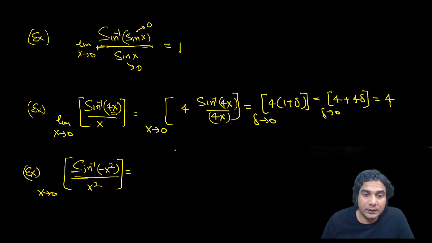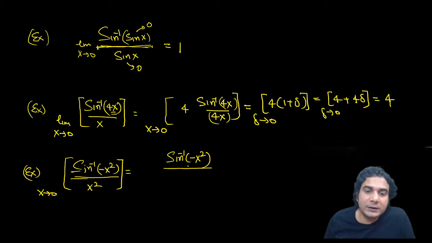Now the third one you can see is sine inverse of minus x square divided by minus x square. Now you need to make minus x square approach 0. And it doesn't matter whether it is approaching from the left hand side or right hand side, because minus x square will always be negative. It should approach 0.